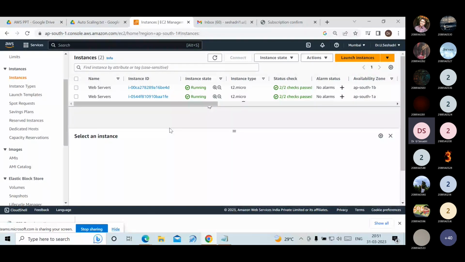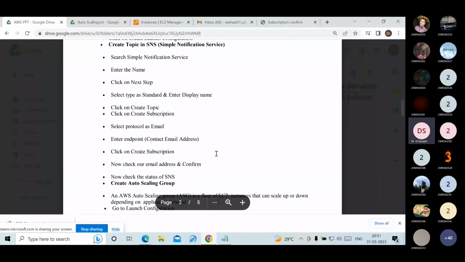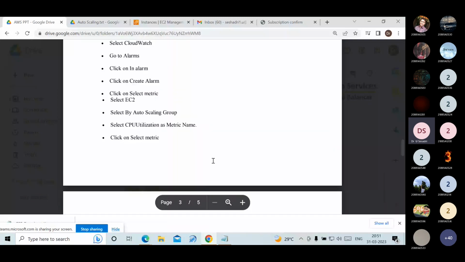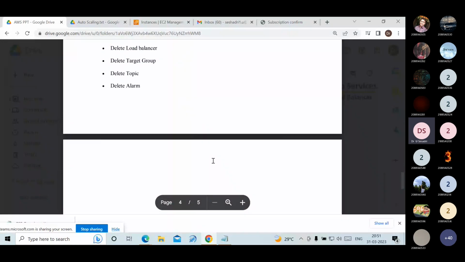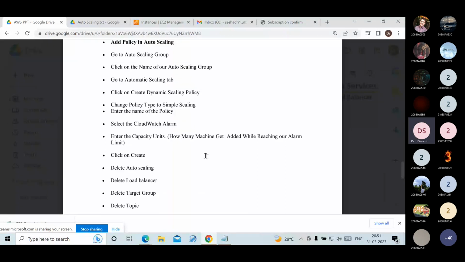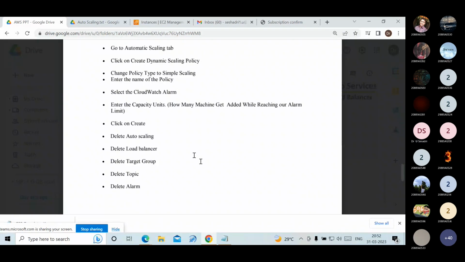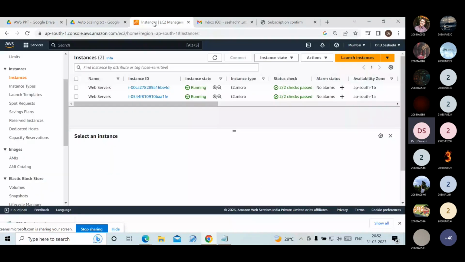Those are the steps we have to follow. All the steps I am providing step by step. Everything is there. At the last, whatever you have created for this service, we can delete all of it: delete auto scaling, delete load balancer, delete target groups, delete topic, delete alarm, everything we can delete after completion of your usage. Wait for 5 minutes.